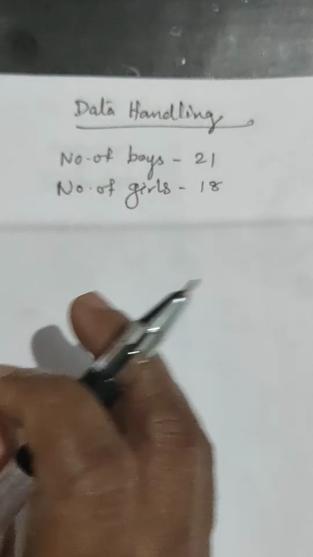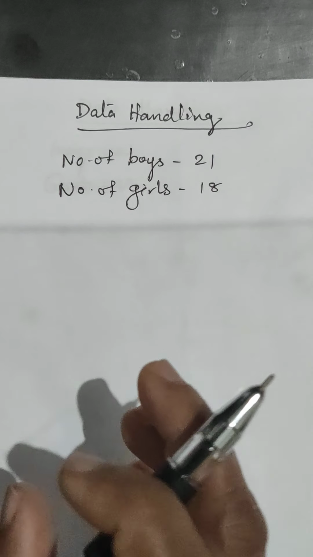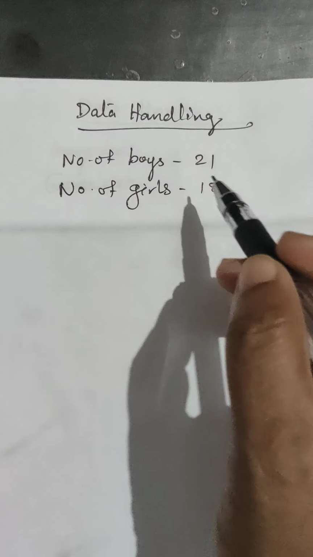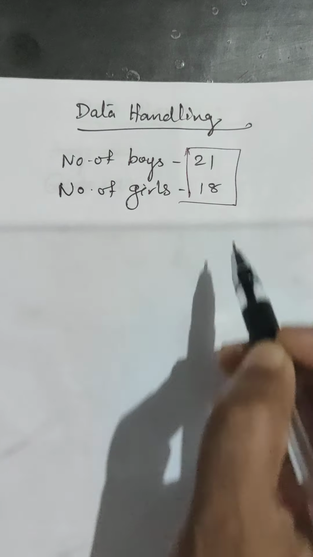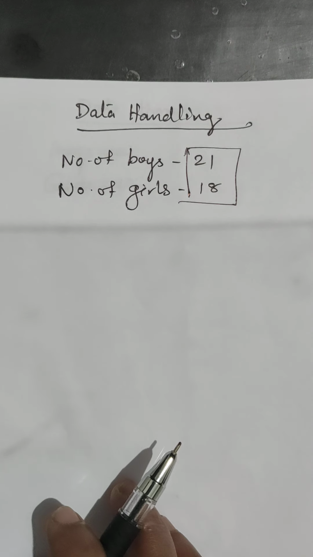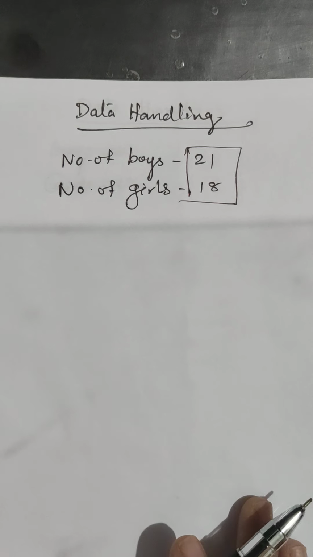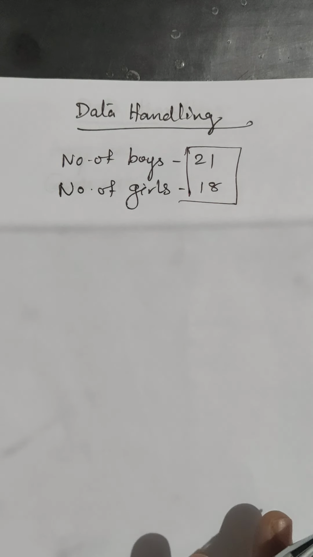Like this way, one type of information we collect in terms of numerical figures. These are the numerical figures, so we call it a data. This is one type of data. Like this way, a set of data obtained in the original form is called raw data.